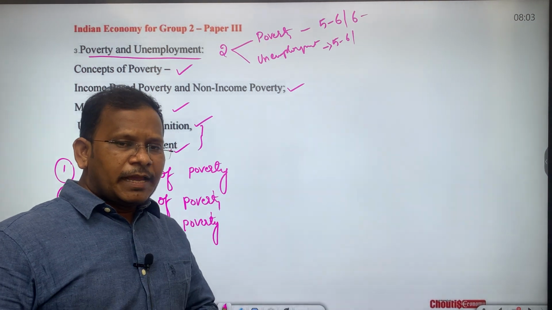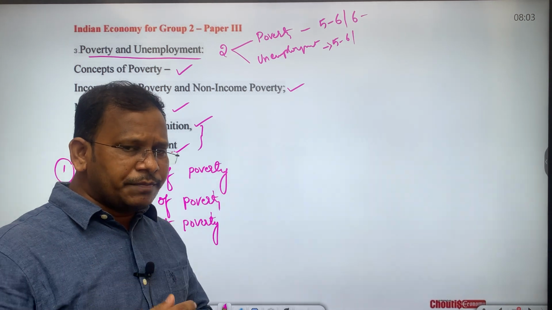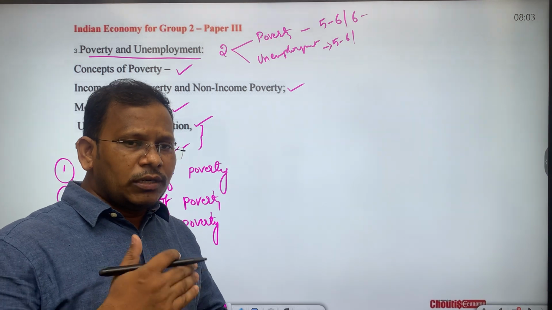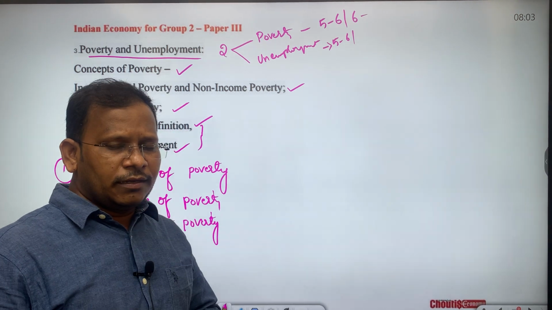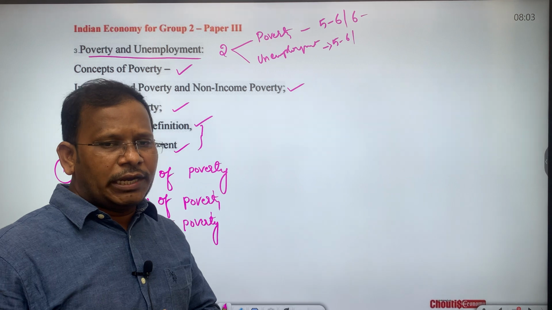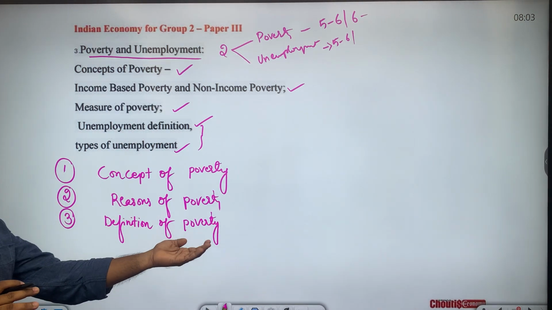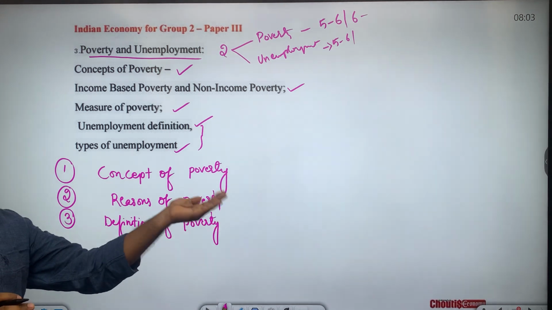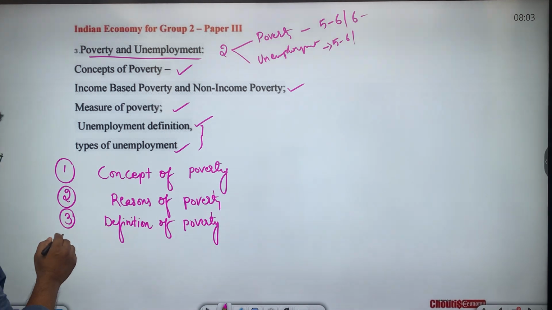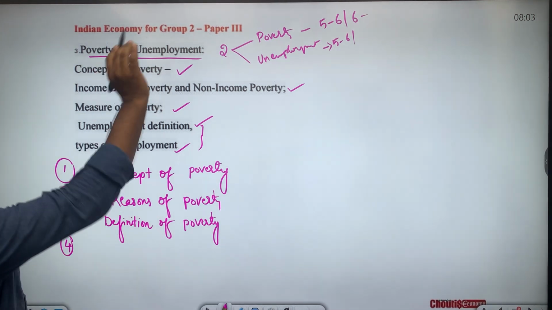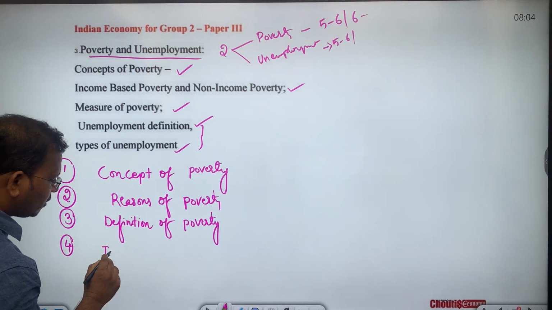Even after establishment of the Niti Aayog, the Arvind Panagariya committee could not define what is poverty, which was the latest committee on the definition of poverty. Because of that, the definition of poverty is the most important phenomenon as far as the actual examination is concerned. Then we will go through income based poverty.